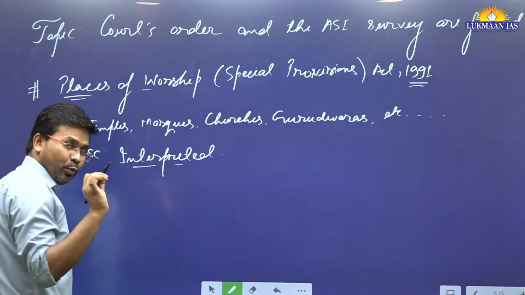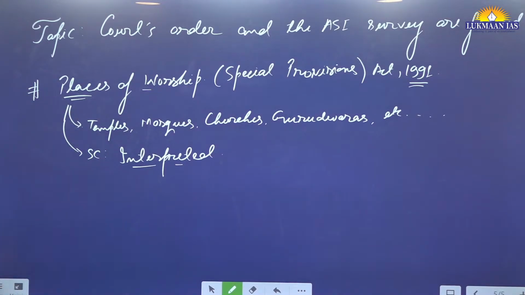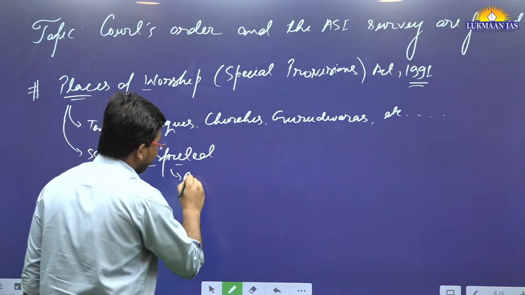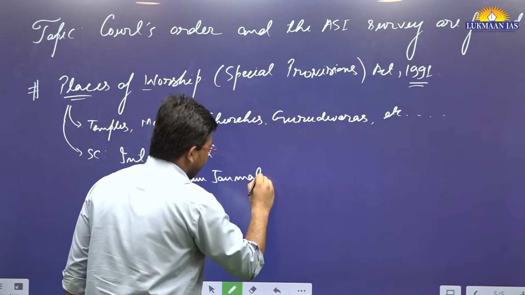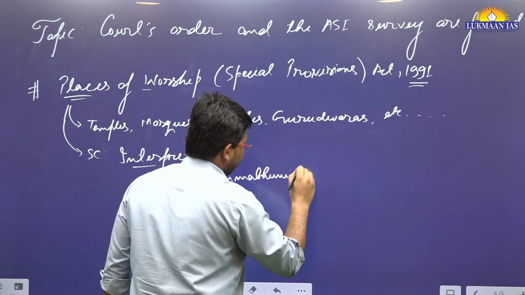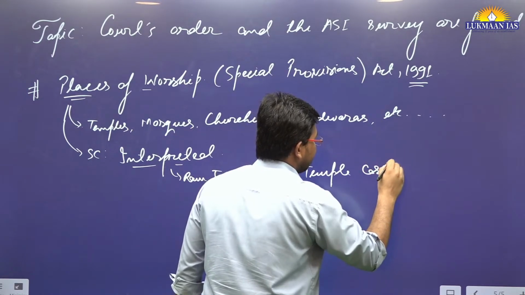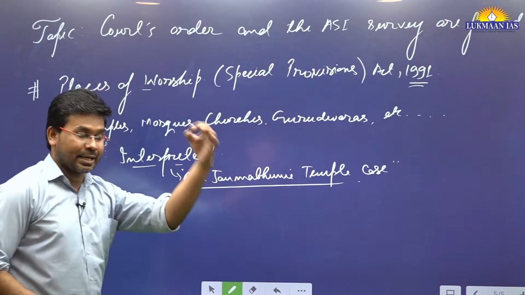They interpreted this act in the Ram Janmabhoomi temple case. In that particular case, the Supreme Court of India interpreted this act.